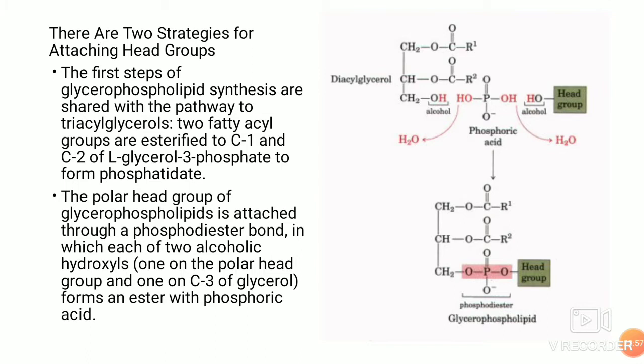The synthesis of the backbone, that is the diacylglycerol, I have explained in the previous slides, up to phosphatidate phosphatase, which releases the phosphate group and forms diacylglycerol.